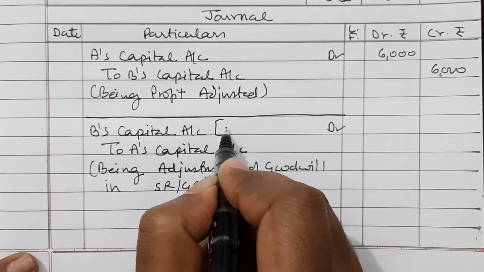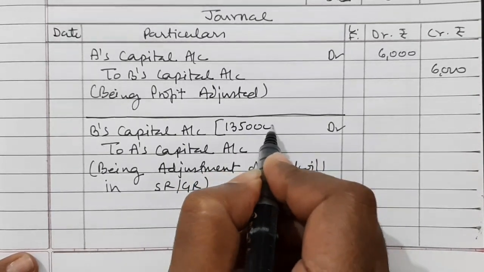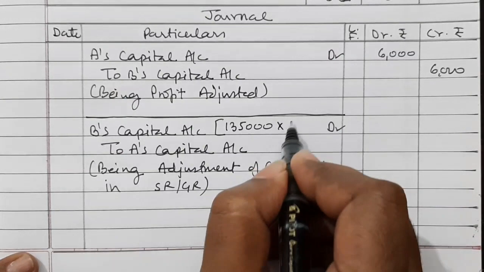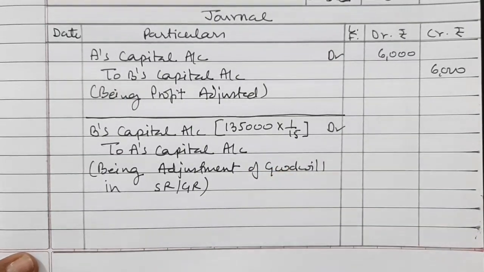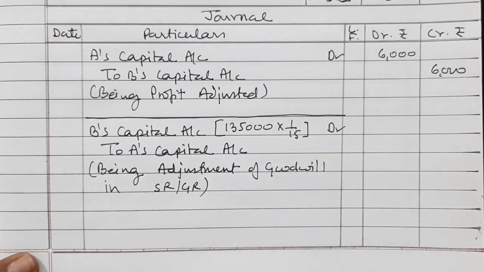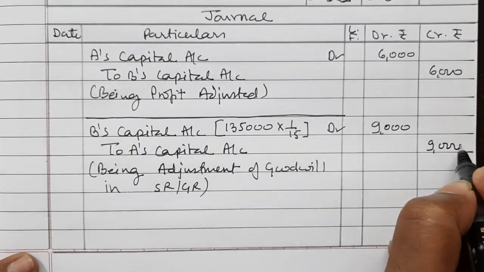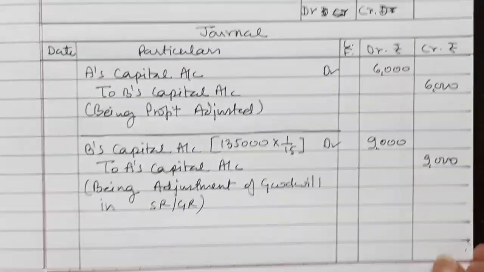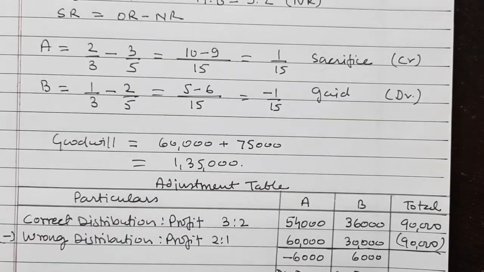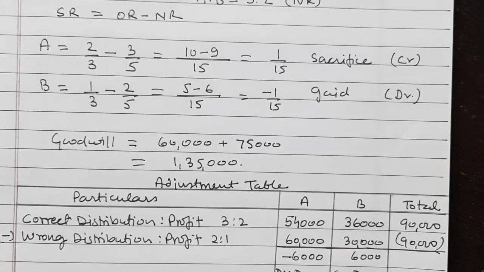So what is the amount of goodwill? 1,35,000 into 1/15. So it will be 9,000, because our sacrificing and gaining ratio was 1/15.